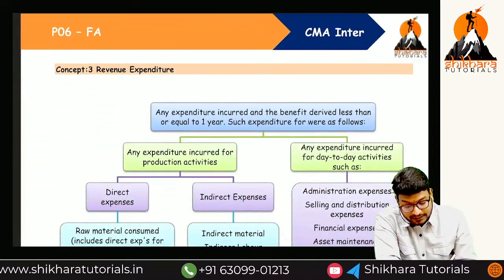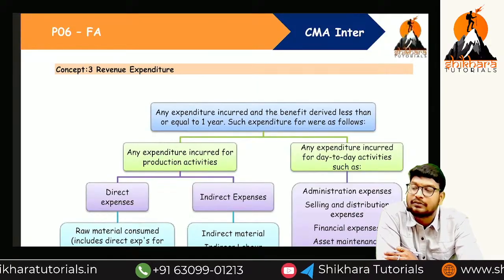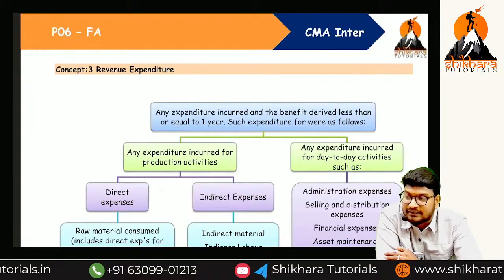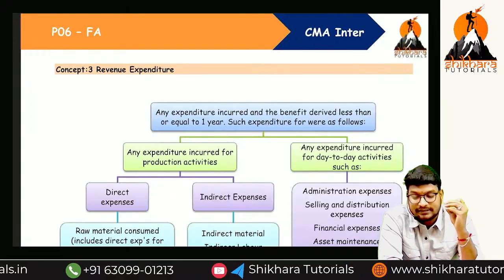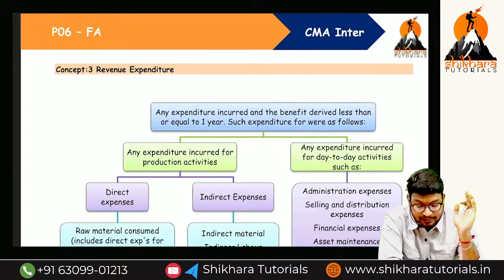So next, coming to revenue expenditure. What is the meaning of revenue expenditure? To conclude, an expenditure other than capital expenditure is called revenue expenditure. In general, only in some situations will we have deferred revenue expenditure. I am going to explain those also.